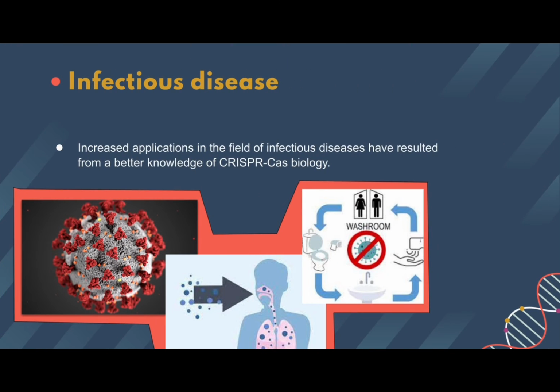Increased applications in the field of infectious diseases have resulted from a better knowledge of CRISPR-Cas biology. CRISPR technology promises to clarify fundamental host-microbe interactions, aid in the creation of speedy and accurate diagnostics, and advance infectious disease prevention and treatment. Recent CRISPR applications for the creation of infectious disease diagnostics take advantage of Cas12 and Cas13 nuclease-induced collateral cleavage. Specific high-sensitivity enzymatic reporter unlocking, or SHERLOCK, is the first of these technologies, which combines isothermal recombinase polymerase amplification or reverse transcription (RPA) with Cas13a cleavage.